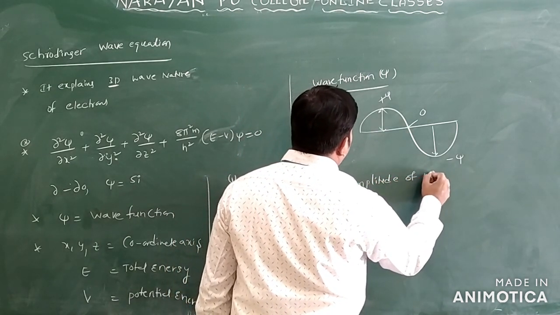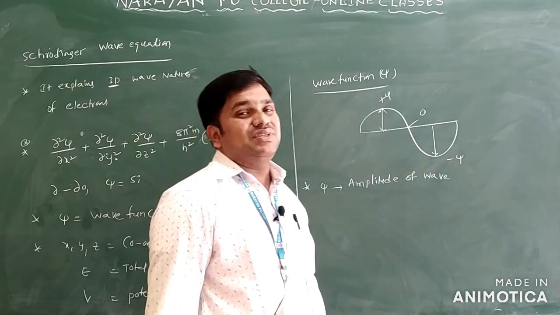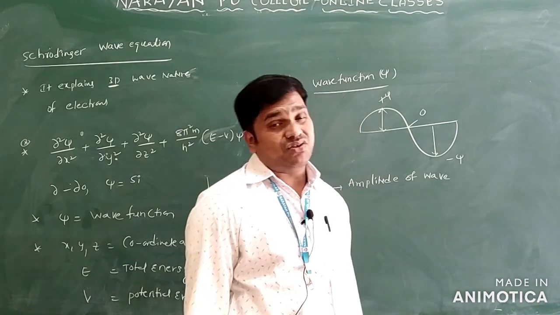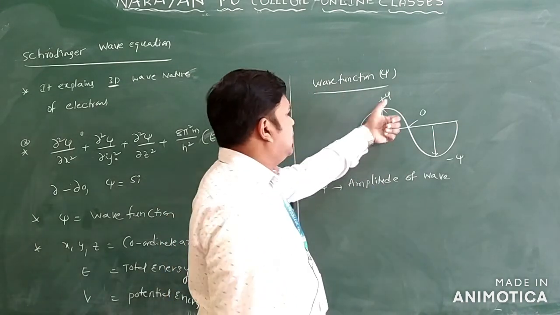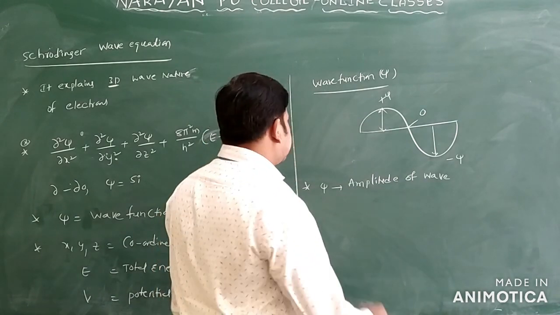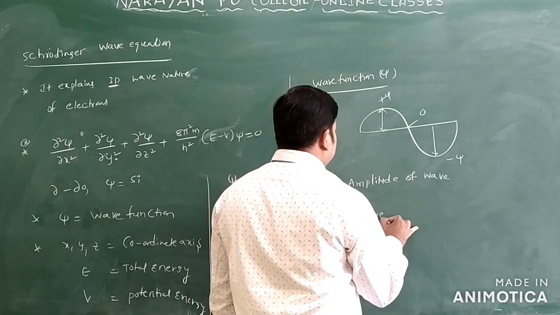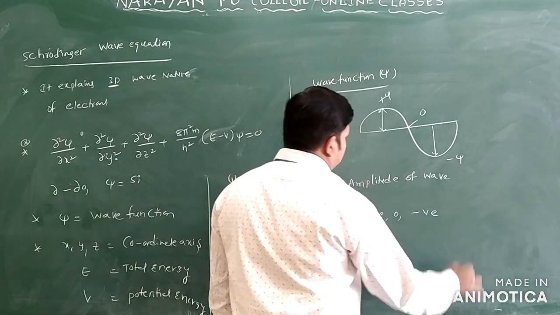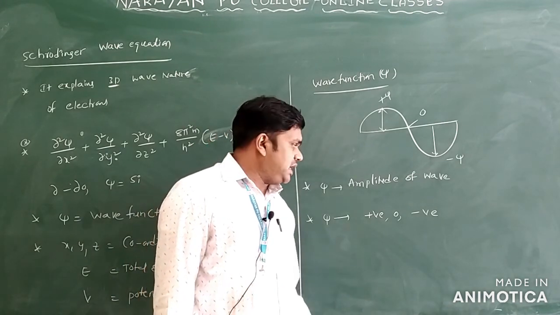Amplitude, we already discussed this in the characteristics of the wave. It is the height of the crest or depth of the trough, called amplitude. In this case we denote it by A, but here we are writing psi. What are the psi values here? Psi values may be positive, negative, or zero.